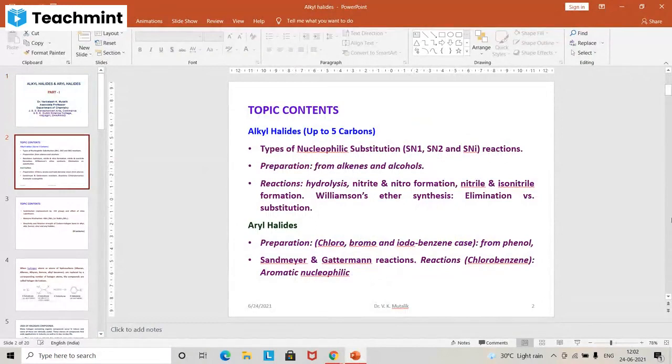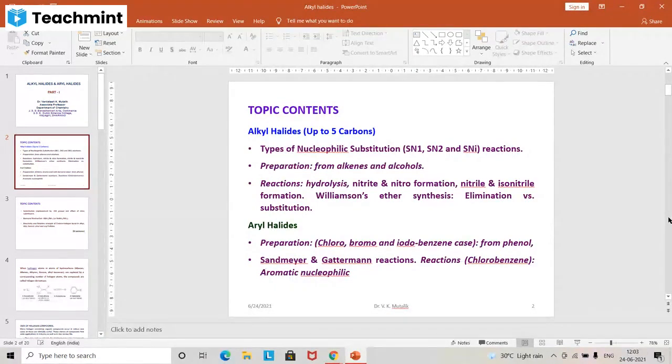The topic contents of this particular topic are types of nucleophilic substitution reactions, preparation from alkenes and alcohols, reactions, hydrolysis, formation of nitrite and nitro compounds, nitriles, isonitriles, Williamson's ether synthesis, elimination versus substitution.